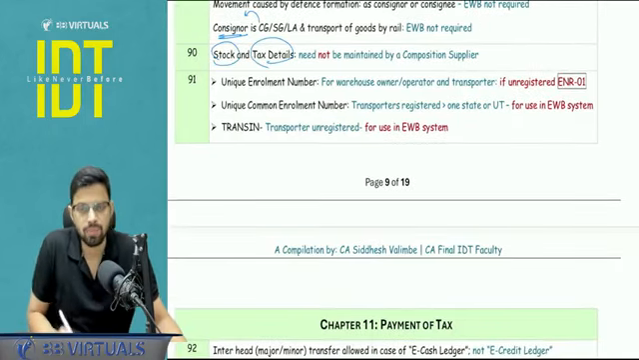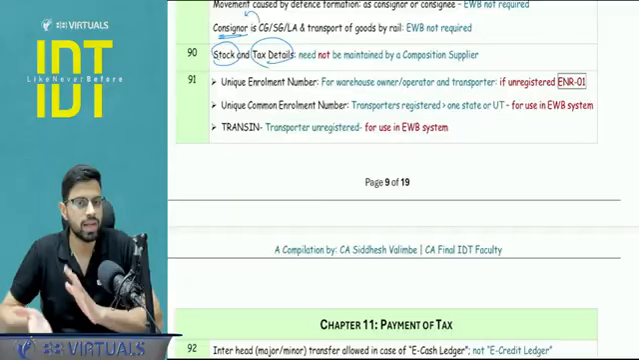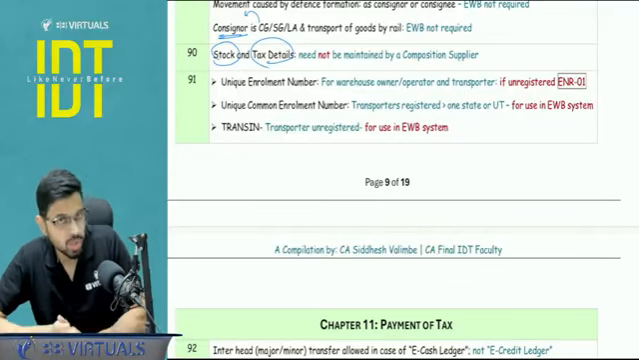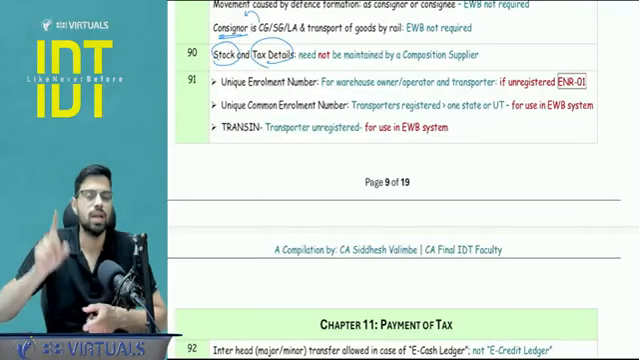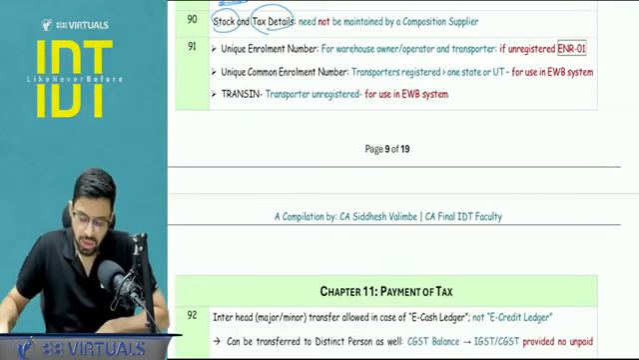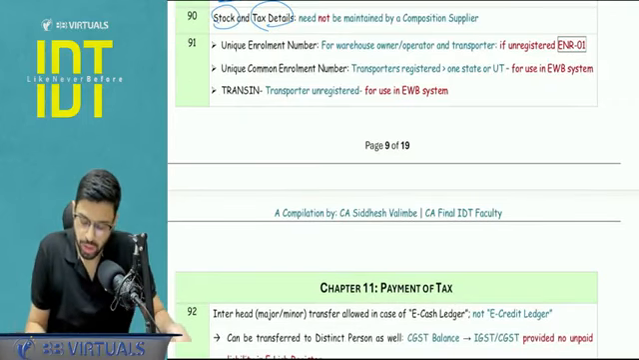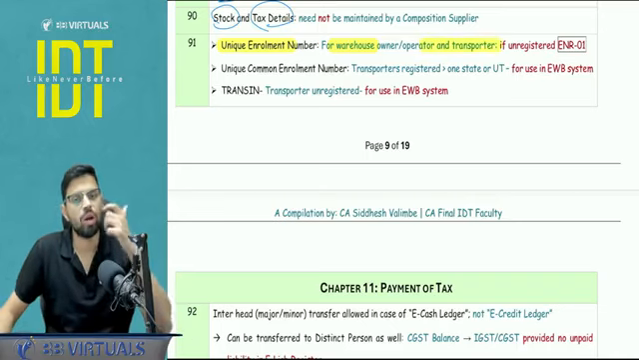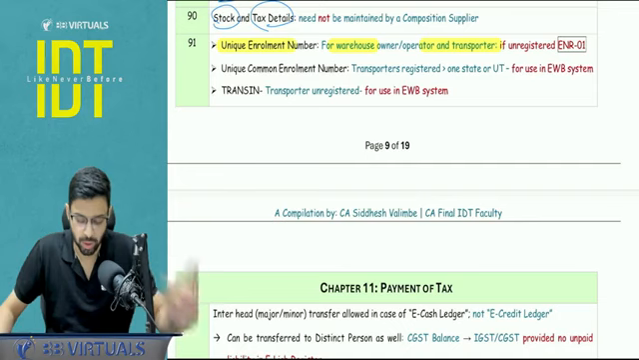Stock and tax details. Sometimes a question comes: what are the two details which are not required to be maintained by a composition supplier but are by a normal taxpayer? Here stock and tax details is the answer you need to quote. Three numbers you need to pay attention to. Unique enrollment number: this is only for the warehouse operator and transporter who are not registered under GST. So they have to file ENR-01 and get a unique enrollment number.